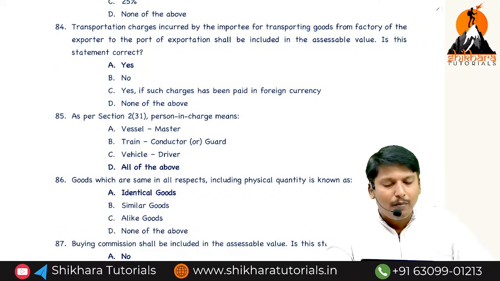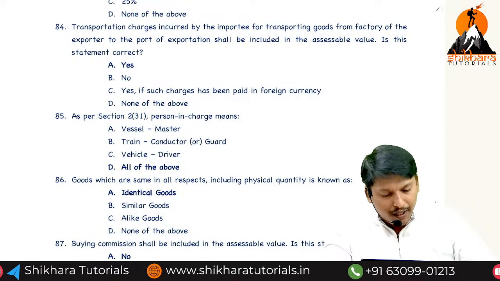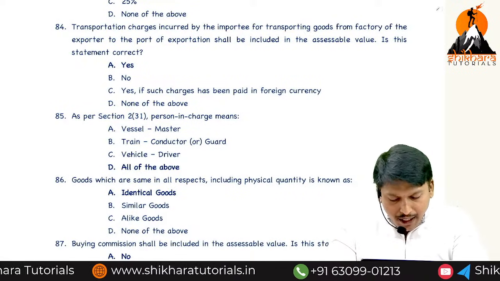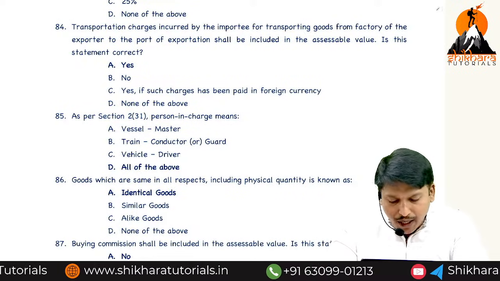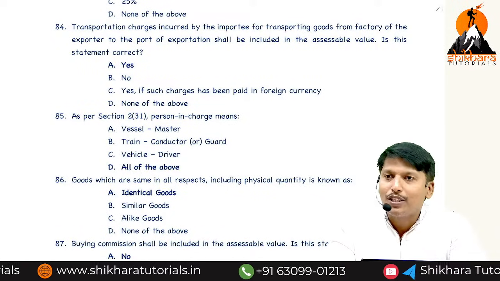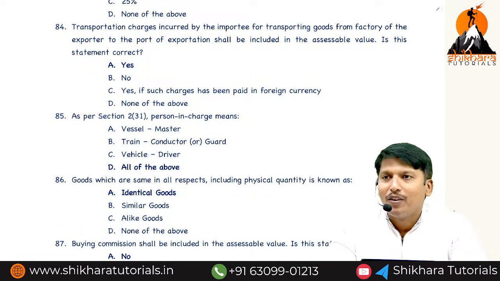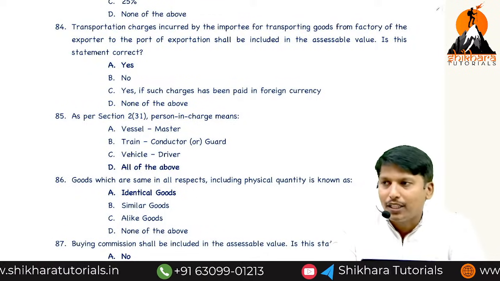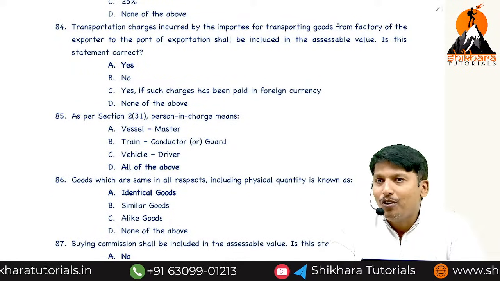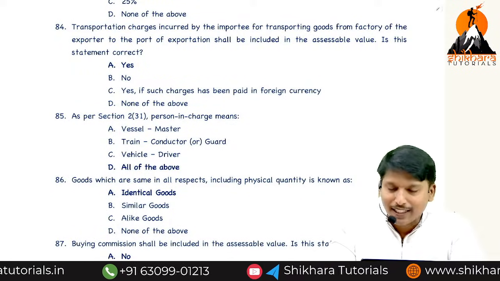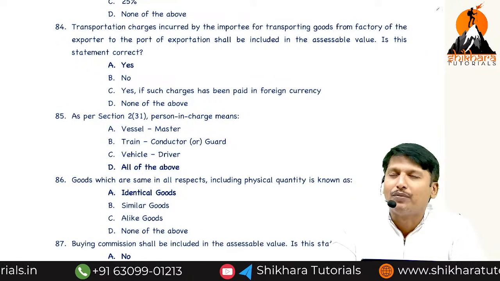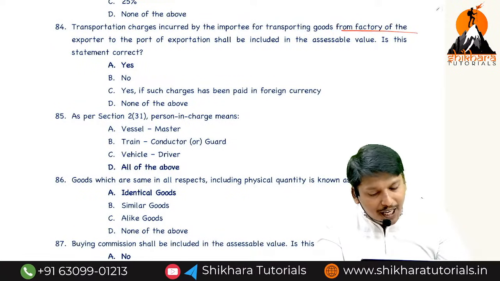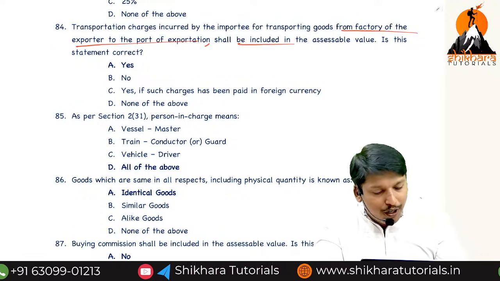Transportation charges incurred by the importer for transporting goods from the factory of the exporter to the port of exportation shall be included in the assessable value. Now you ask, what is FOB? Cost of the machine at the factory of the exporting country, transportation charges from factory to port, after that loading charges. This is from the factory of the exporter to the port of exportation, included in the assessable value.